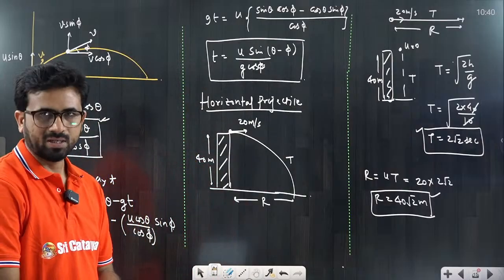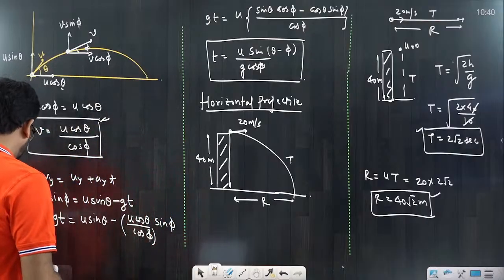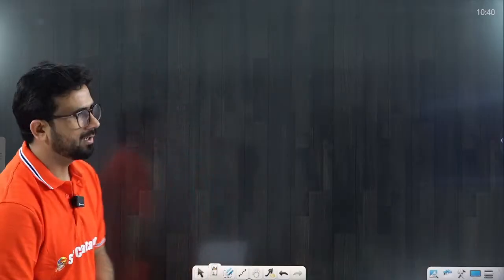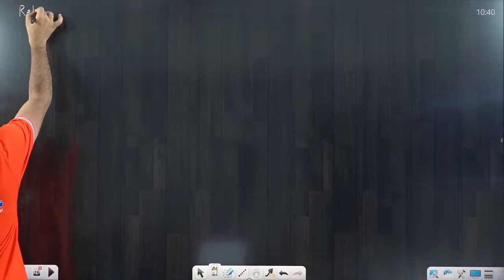So this type of question comes to you in projectile motion. This is the basic question that I have discussed, and we can understand the basic concept of the projectile. Now move to the next topic that we are discussing, that is relative motion. So in relative motion, definitely the river-boat problem is going to be covered. First thing is the relative motion.